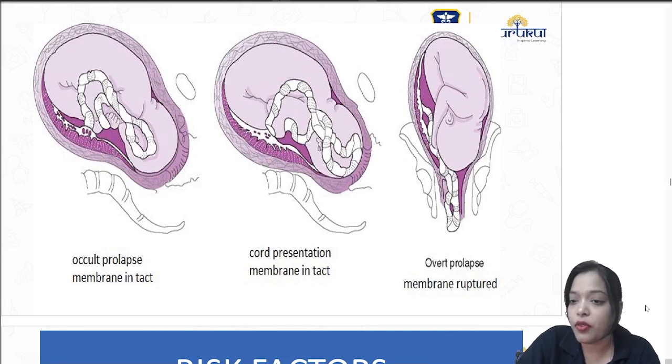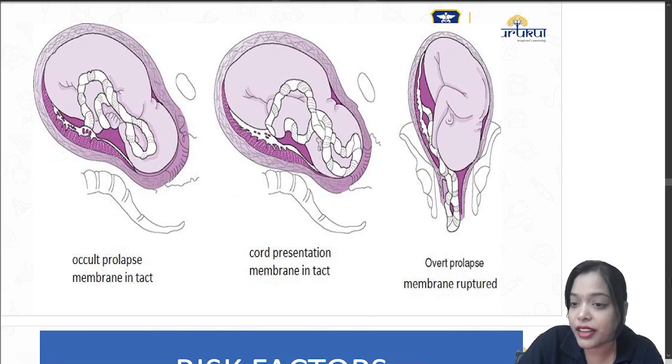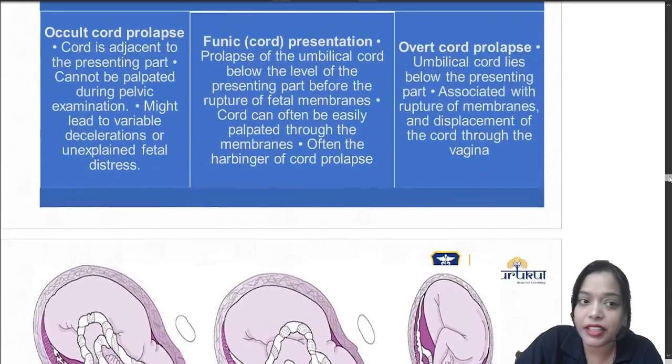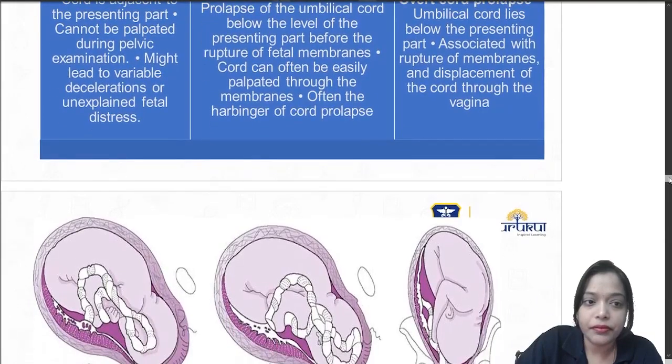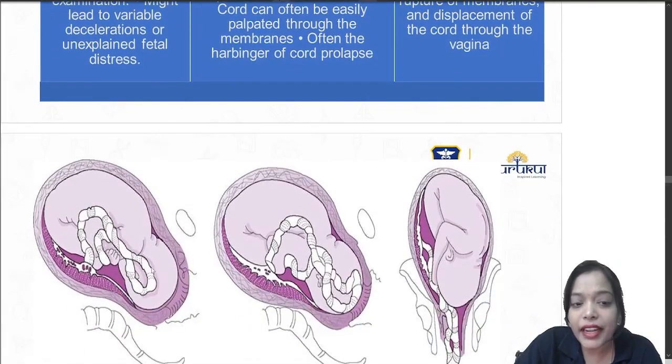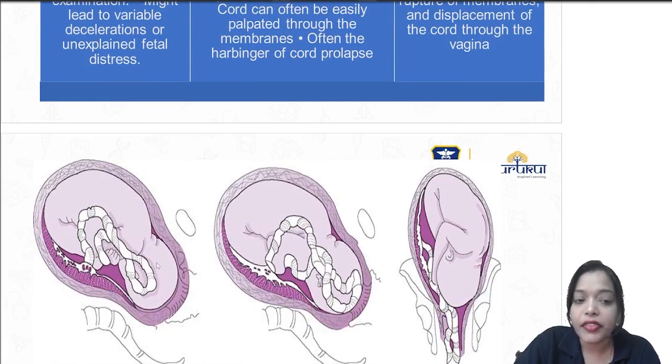If membranes are intact and the cord is present below the presenting part, we call it cord presentation. If the cord is present beside the presenting part, then we call it occult cord prolapse.